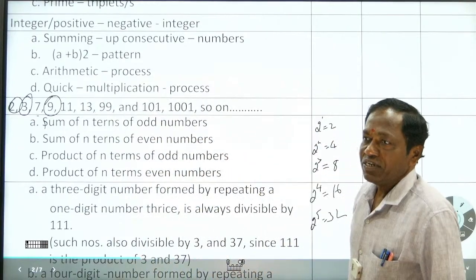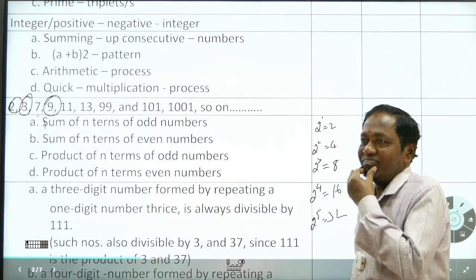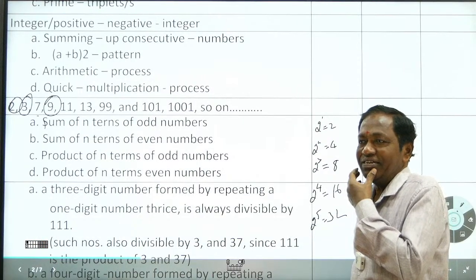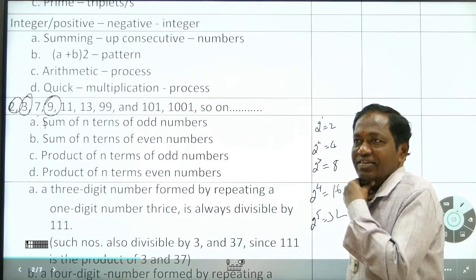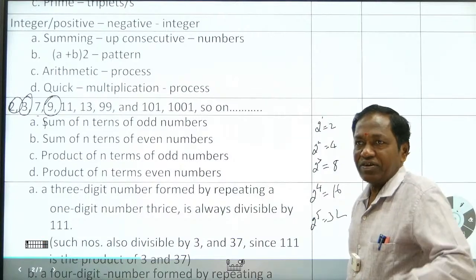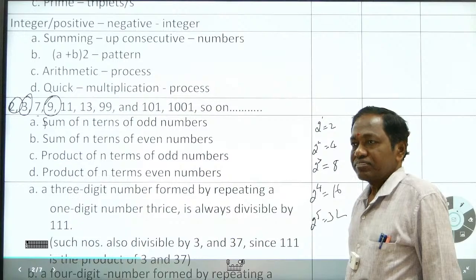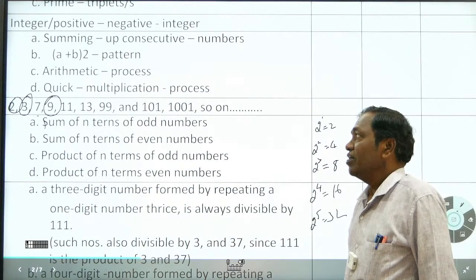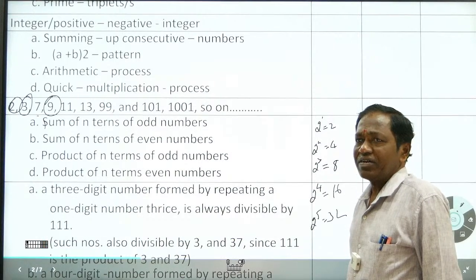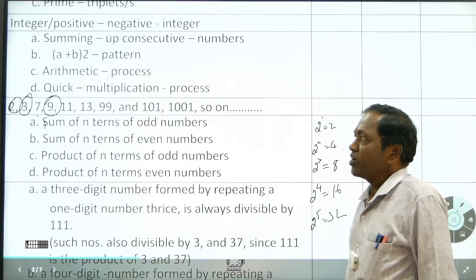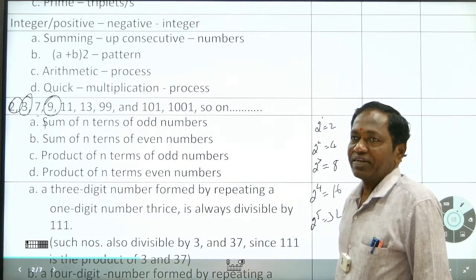What is the uniqueness of 9? There are many things that can be said for 9, and I will mention more later. Squaring: 9 is a multiple of 3, or 9 is equal to 3 squared. That everyone knows. So what is the uniqueness of 9?